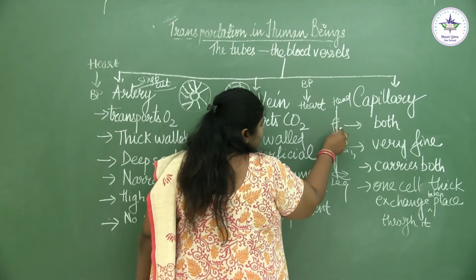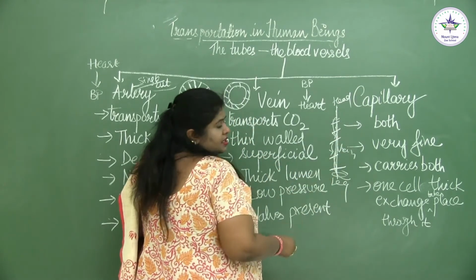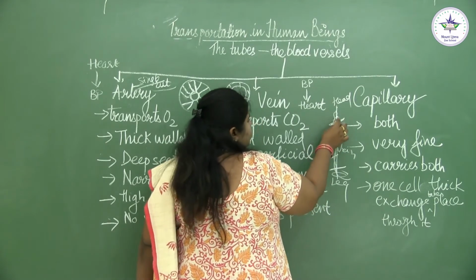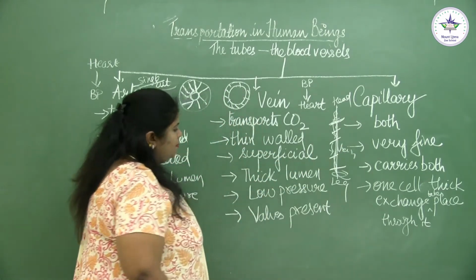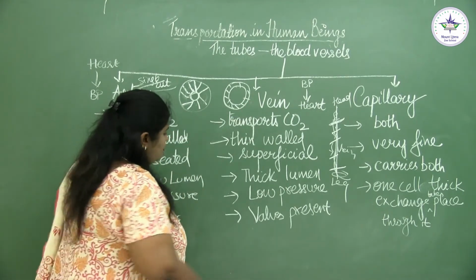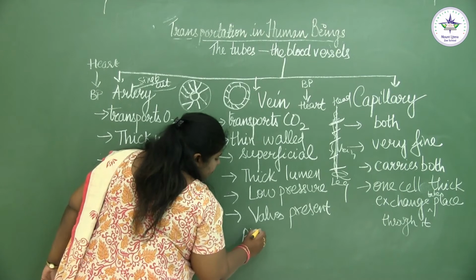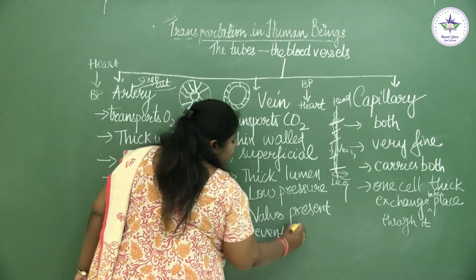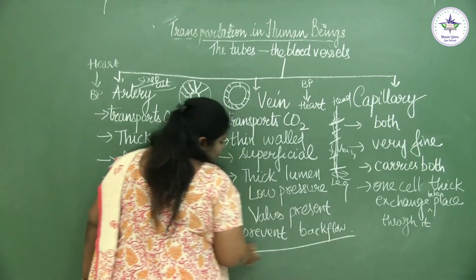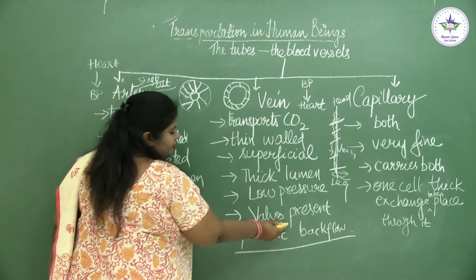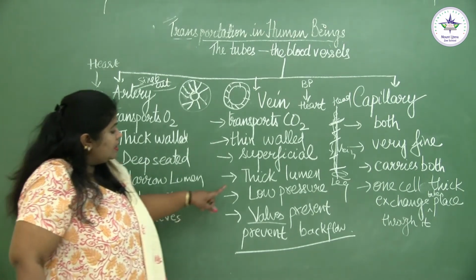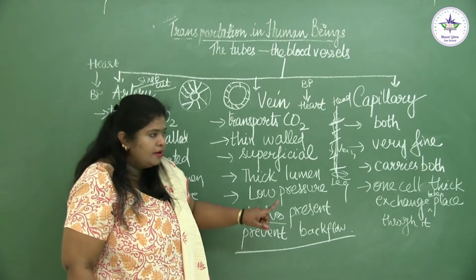So we have valves in the veins. The moment this blood tries to come back, this door will close and the blood will not be able to flow backwards. That's why veins have valves, so as to prevent the backflow of blood. This is a very important question. Whenever there is a reasoning type of question, why do veins have valves and arteries don't have valves? The answer is to prevent the backflow of the blood.